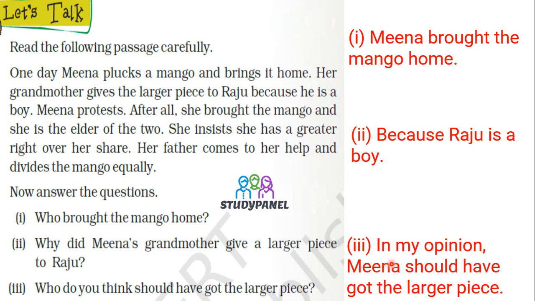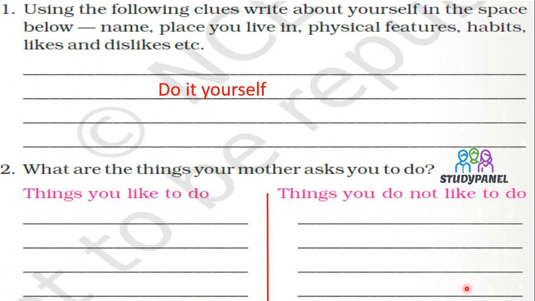In my opinion, Meena should have got the larger piece. Come to the next activity. Using the following clues, write about yourself in the space below. Name, place you live in. See, you have to do it by yourself. You have to write your name. You have to write the place where you currently live.